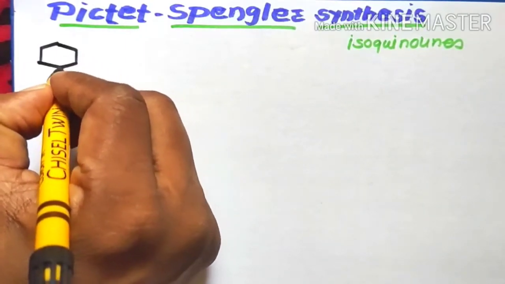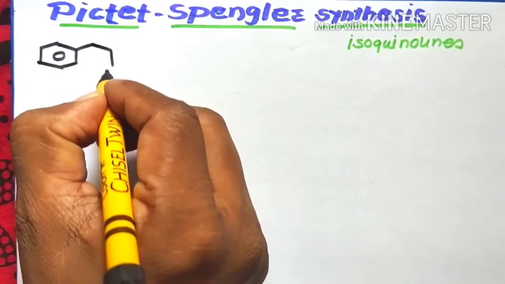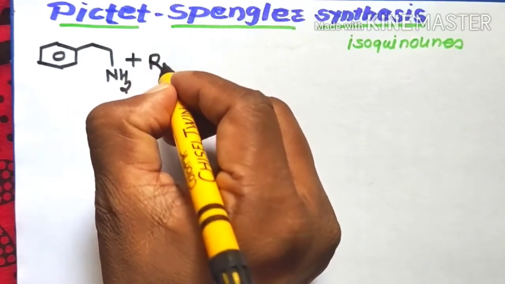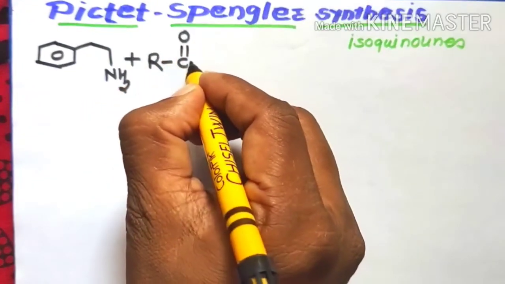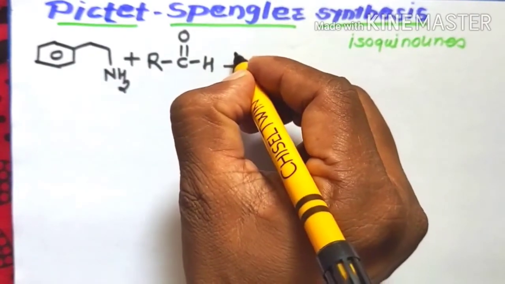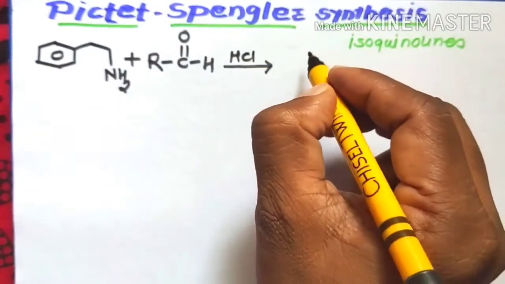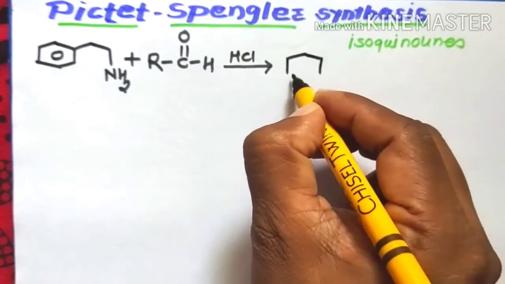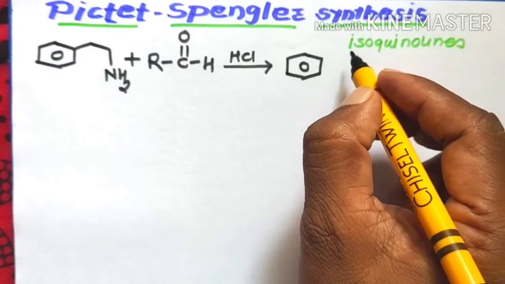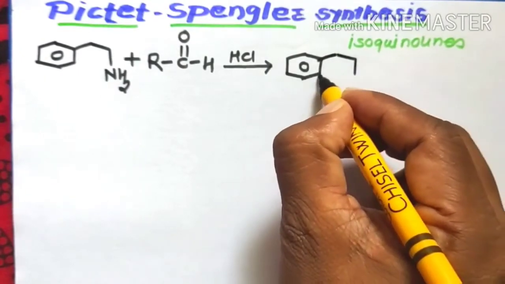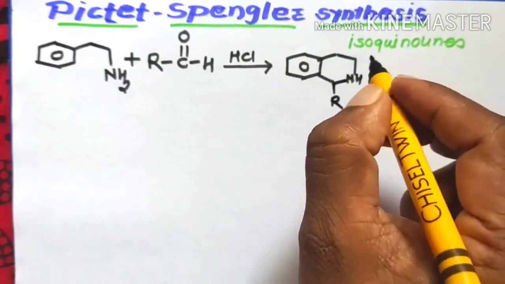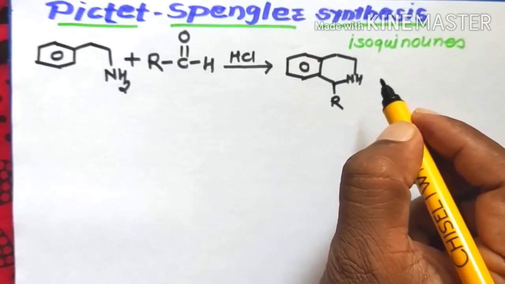There is use of aryl ethylamine reacted in the presence of RCHO, that is an aldehyde, with an acid catalyst like HCl, to form the product of this reaction, known as tetrahydroisoquinoline. These are the products of these reactions.